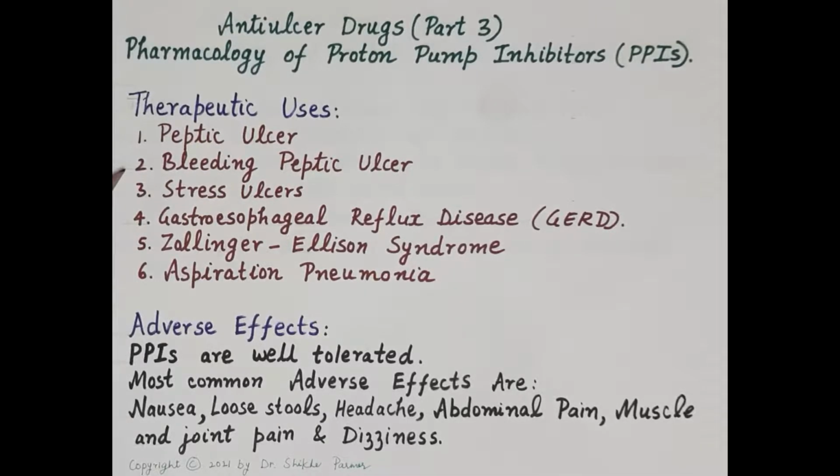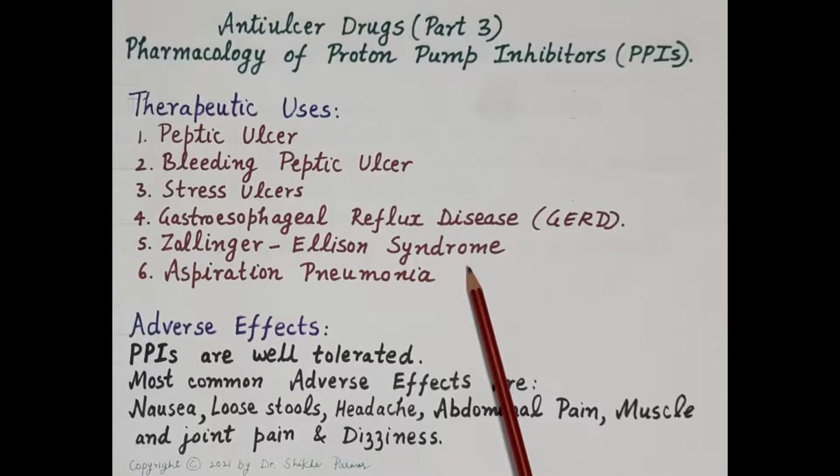Now, proton pump inhibitors are very effective in suppressing acid secretion, and thereby they facilitate formation of clot, and thus they reduce blood loss from bleeding blood vessels due to gastric ulcers. Now, intravenous proton pump inhibitors, like intravenous pantoprazole, are effective prophylaxis for stress ulcers. Then proton pump inhibitors are the drug of choice in providing symptomatic relief in gastroesophageal reflux disease.